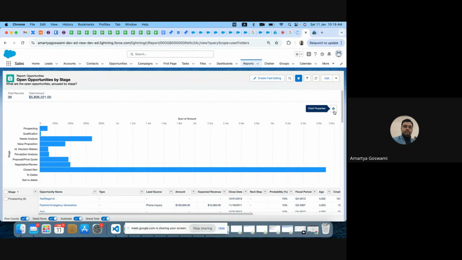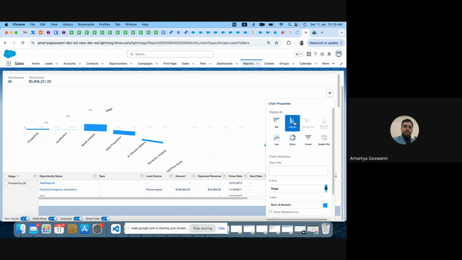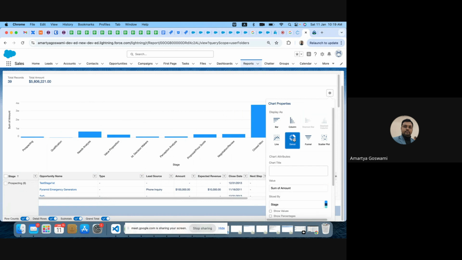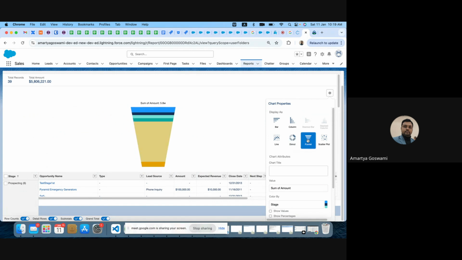And here we have ways to create, say, line or bar. We can do this as custom. We can do this as donut. Here, donut, I believe, I always like it. Then we have funnels. We can put that as funnels.